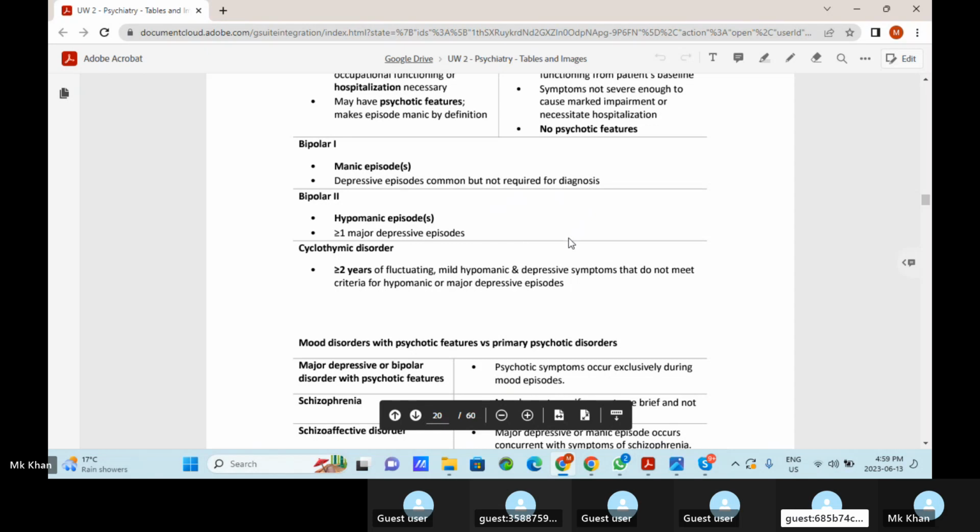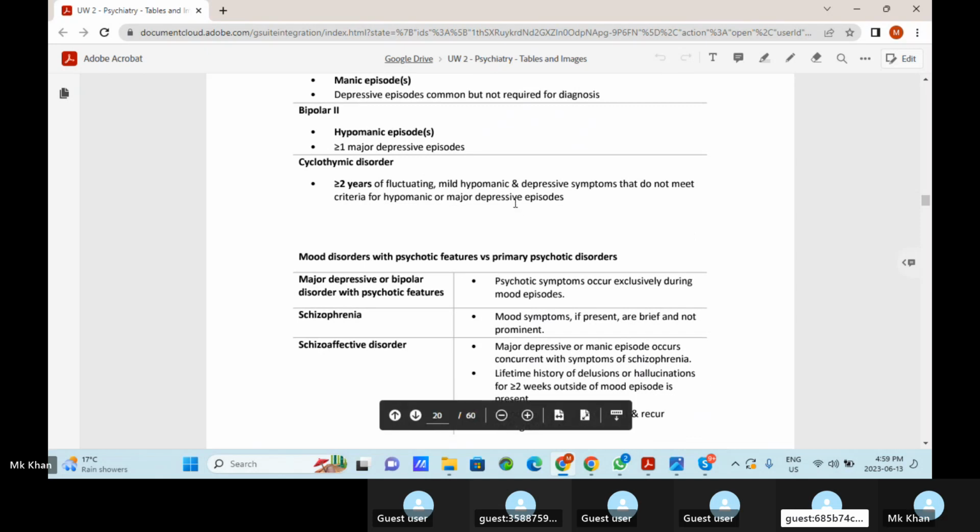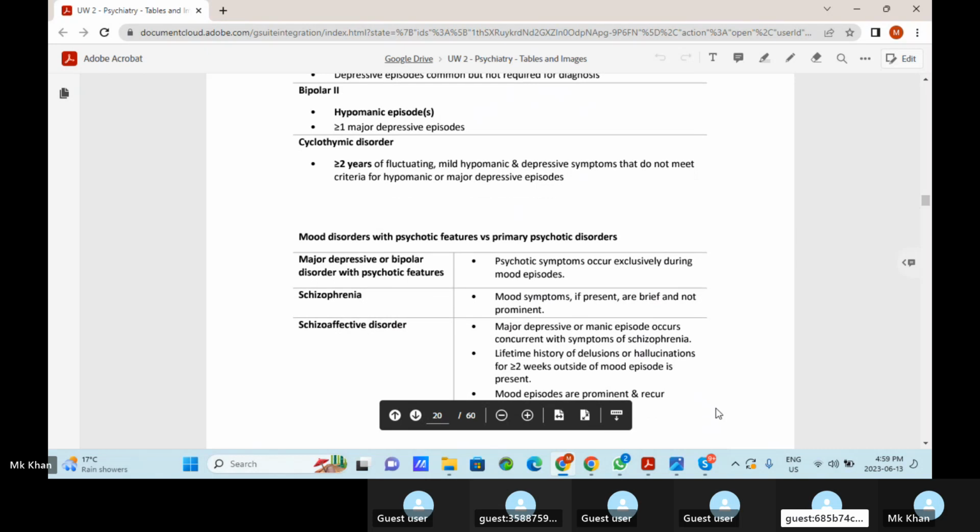Now for bipolar 2, a hypomanic episode and greater than one major depressive episode should be present to diagnose bipolar type 2. Cyclothymic disorder, again, like dysthymia, is greater than 2 years of fluctuating mild hypomanic and depressive symptoms that do not meet the criteria for hypomania or major depressive episode.